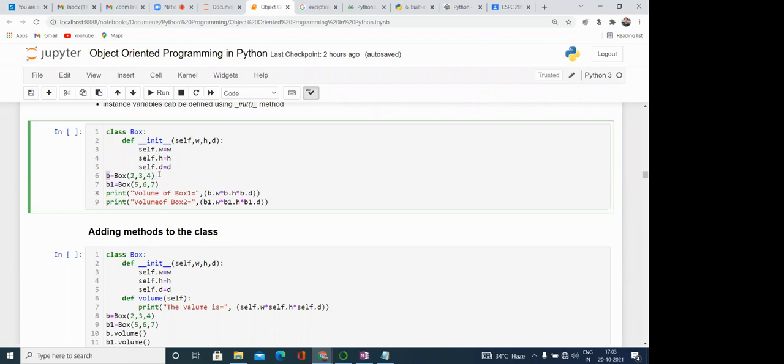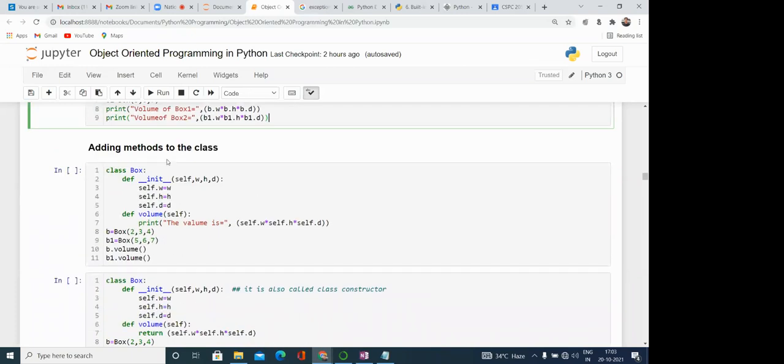Similarly, while we are creating the next object, we are creating another separate memory location, having separate locations for w, h, d, and separate values like 5, 6, 7. So this is the standard mechanism of defining a class in Python.